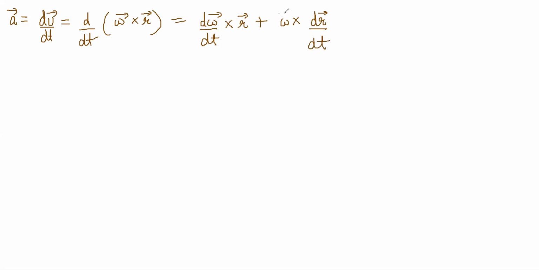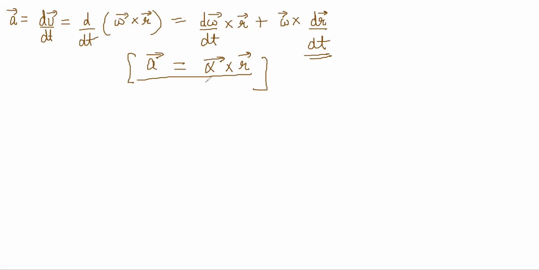So this dr by dt will not change, right? Generally the radius is constant. So this will go away and this will become your d omega by dt, which will be alpha.